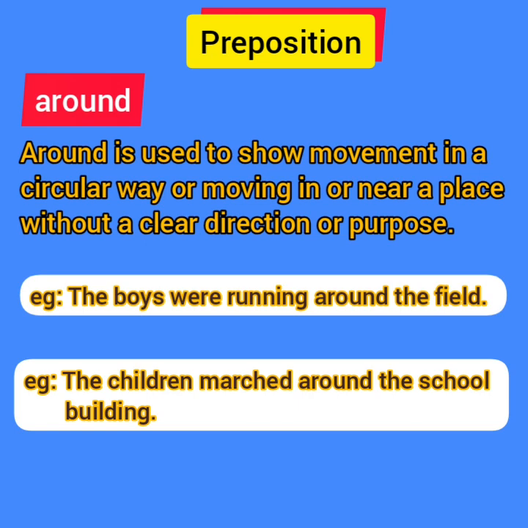It is showing movement without any clear direction or purpose. But the second example shows a circular way. So around means going around, or moving round about, or moving without any clear direction.